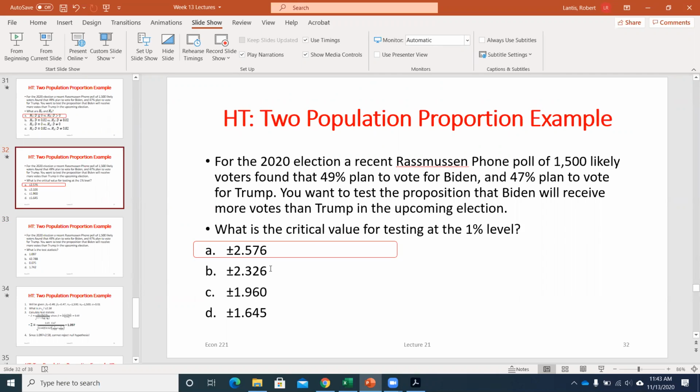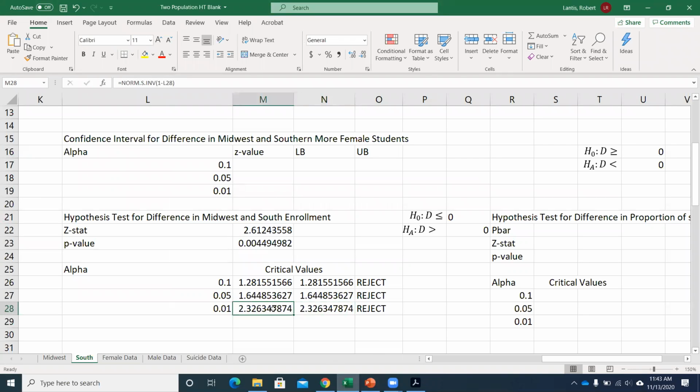The critical value should just be positive, right? So if we were going to do this for a right-tailed test, automatically we know my critical values have to be positive. I then would look up just alpha, not alpha divided by 2. So it should be that same value that we found in our Excel, because we're still using the standard normal distribution. It doesn't matter if we're using difference in sample means or difference in sample proportions. We're still using the same distribution, so when we look up the same alpha value, we're always going to find that same critical value. Okay?